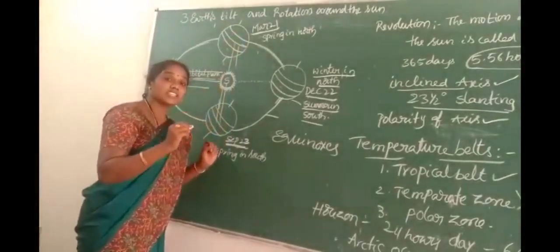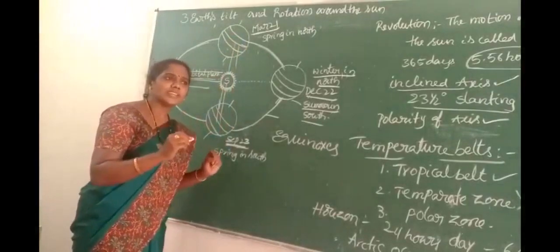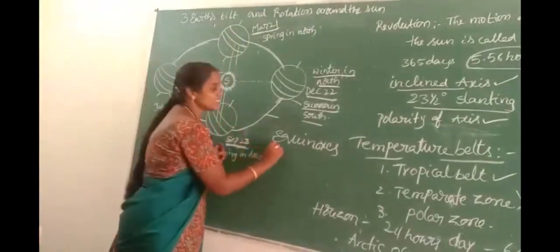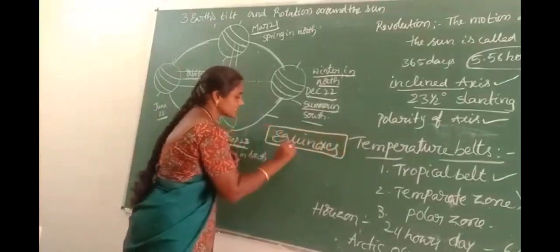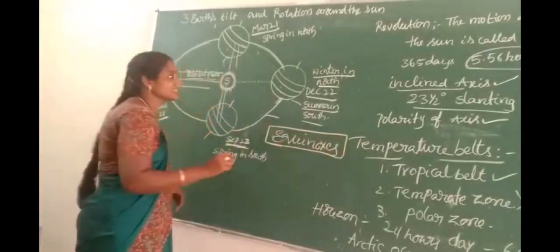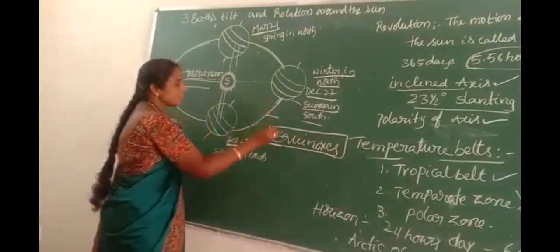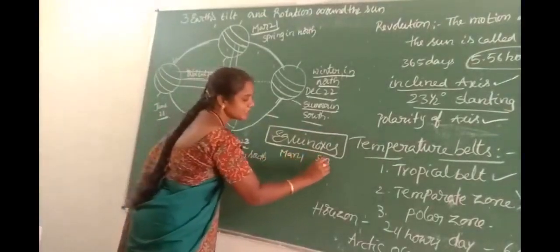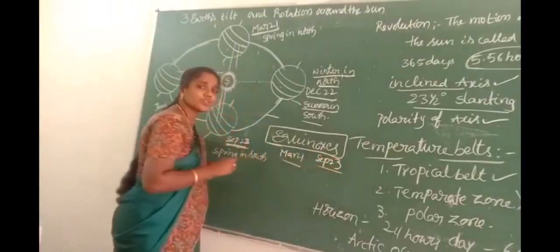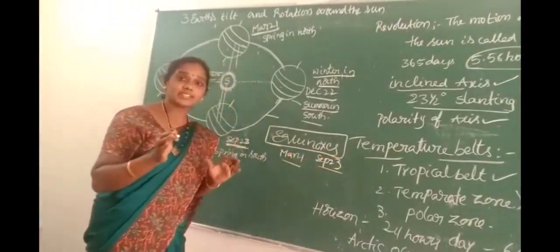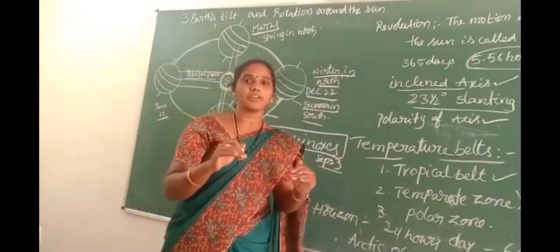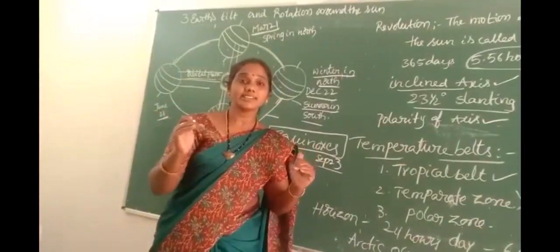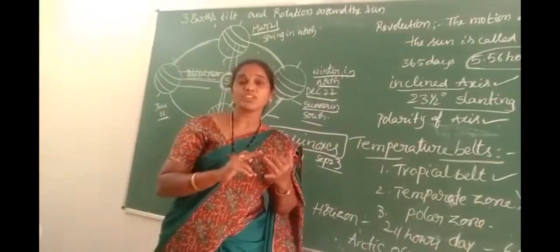That's why these 2 days have equally 12 hours daytime and 12 hours nighttime. So these 2 days are called equinoxes. Children, on March 21st and September 23rd the sun rays directly fall on the equator, so the equator areas receive the same light, temperature and heat.